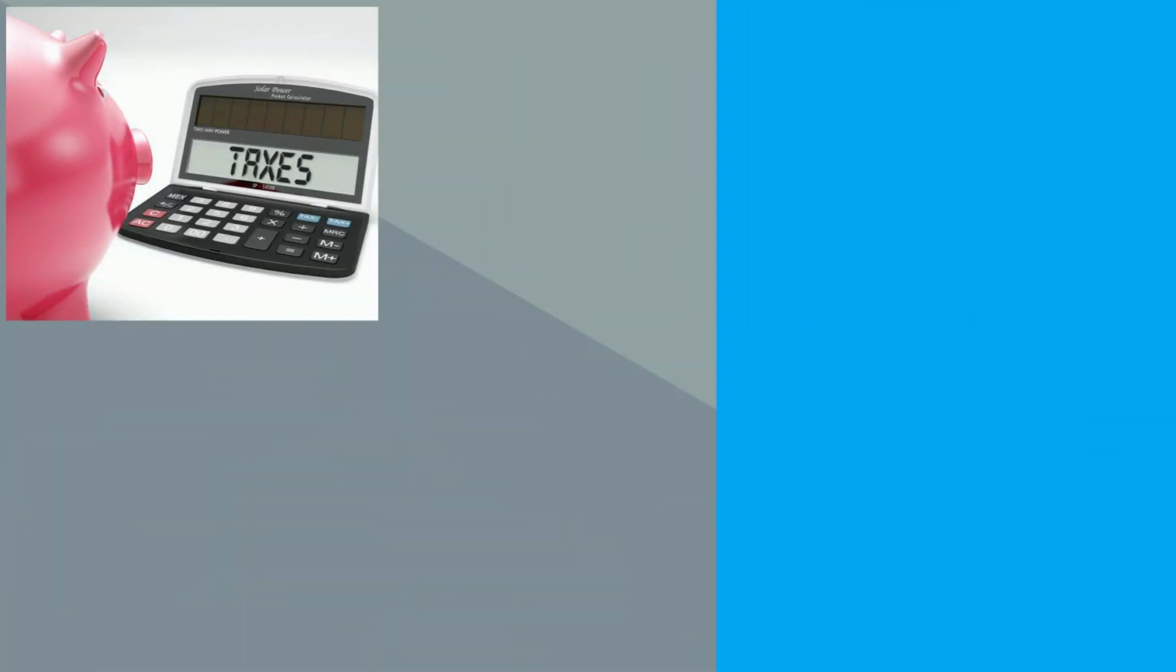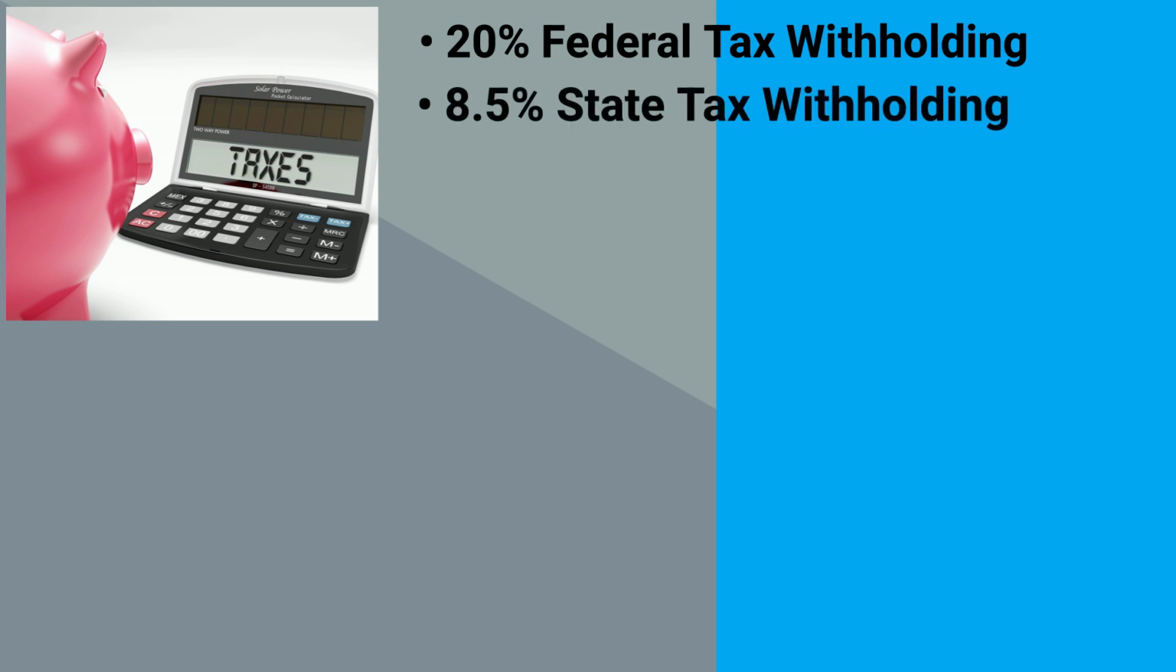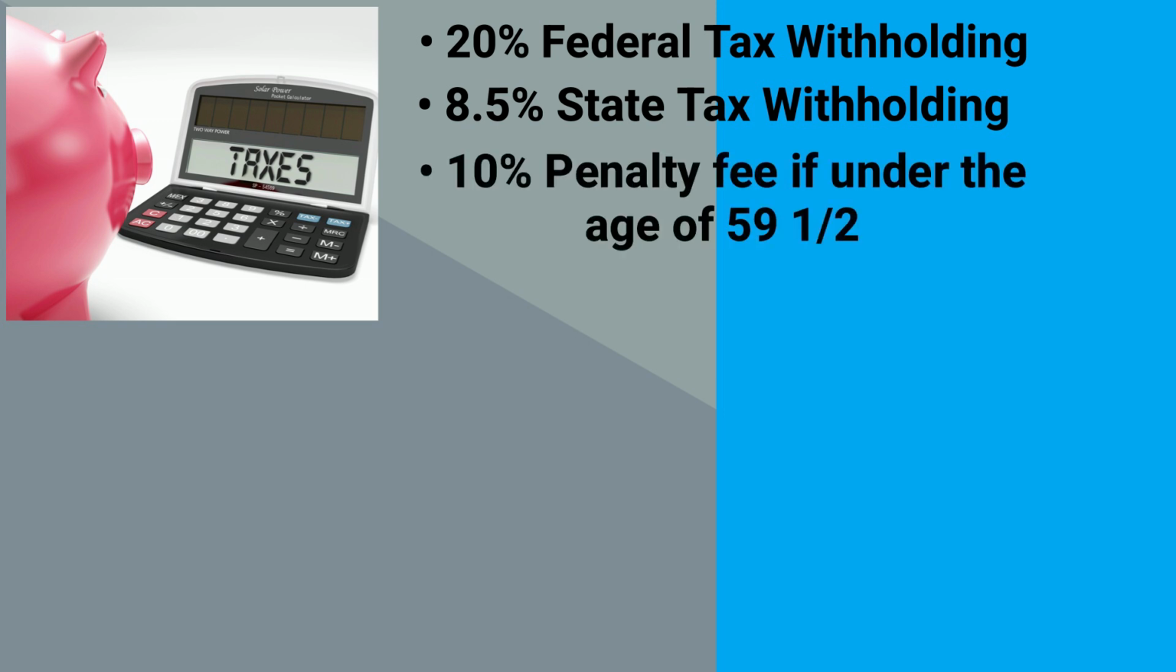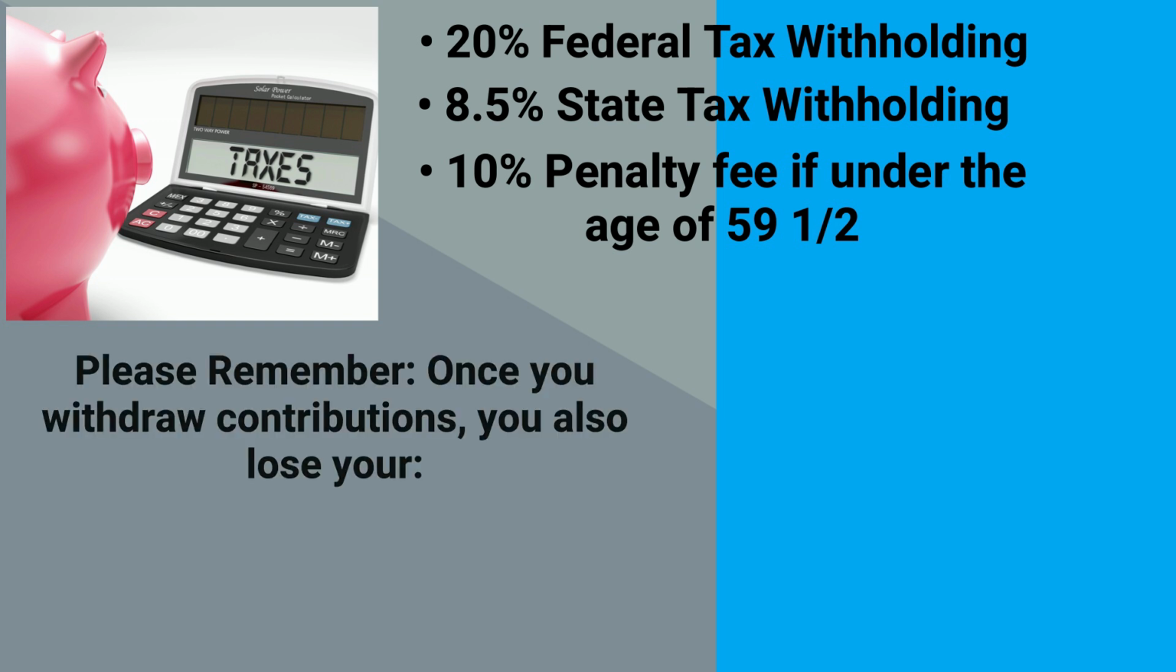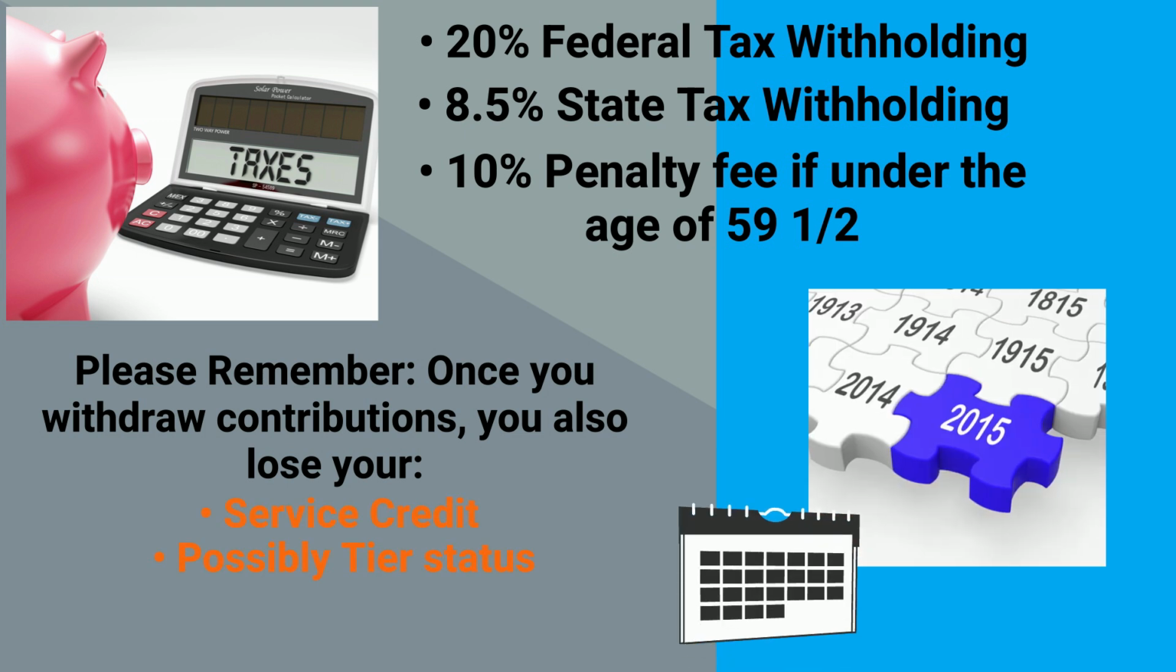It is important to note that by refunding your member account balance, you will be subject to a 20% federal tax withholding and an 8.5% state tax withholding. If you are under the age of 59 and a half, the IRS may also impose a 10% penalty fee when you file your taxes the year after the balance is paid out to you. Please remember that once you withdraw, you also lose your service credit, possibly your tier status, and all rights to any pension benefit from PERA, including disability or survivor benefits.